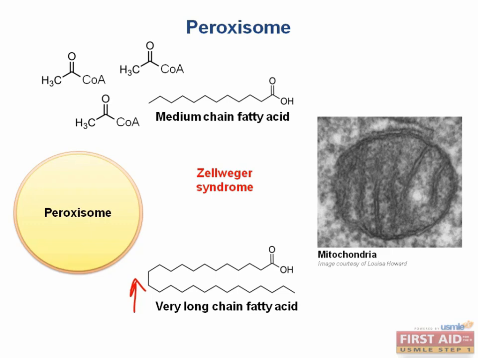Hypotonia, seizures, and an inability to eat would be the first clues that something's wrong, and hopefully after further testing you'd see that very long-chain fatty acids accumulating.